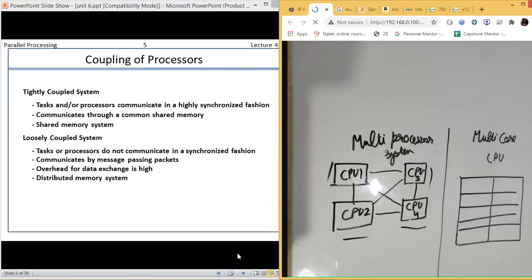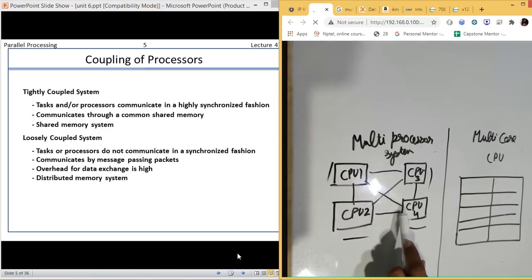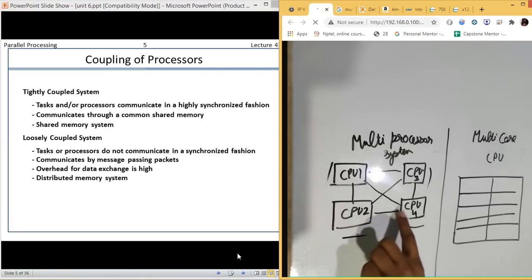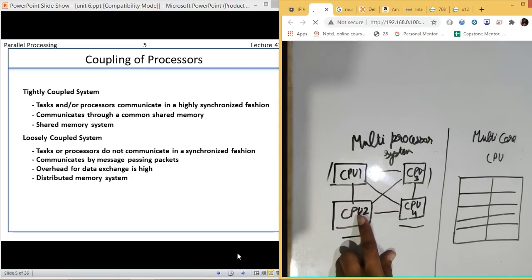And what is the problem with this? The biggest problem is the traffic over the link. Once they are sharing the data, there is additional processing required. If you want to send any message over the line or over the network, you first need to prepare a packet for it, because you are going to send the data over the network.